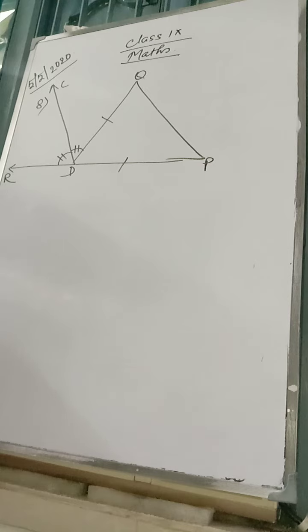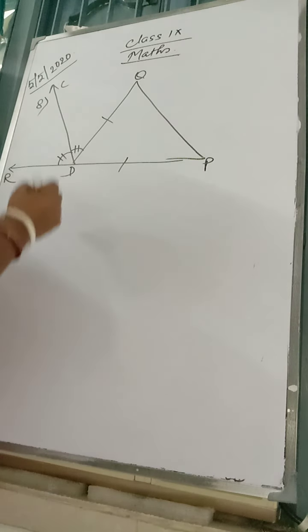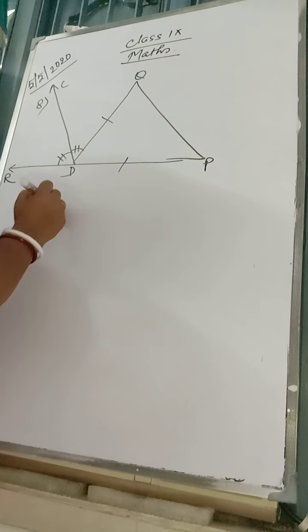Now we have a triangle PQD which is isosceles, given.